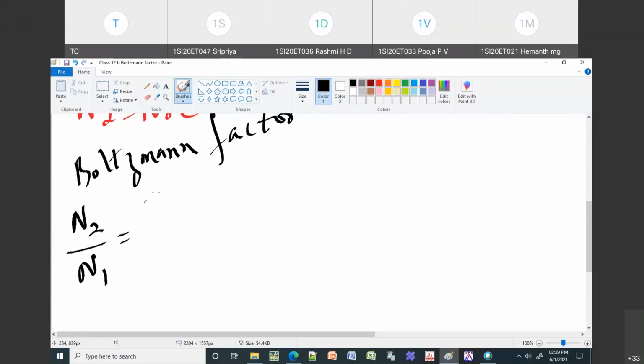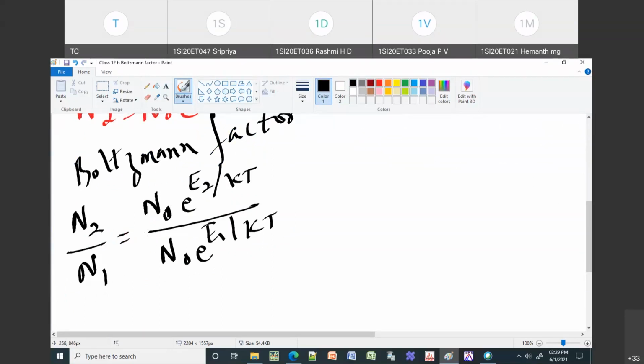So n2 is n naught e to the power of e2 by kt, and n1 is n naught e to the power of e1 by kt. So n naught would cancel, and then what you have is e to the power of e2 minus e1 by kbt. You can use kbt or kt, whatever you want. So this is your Boltzmann factor, e to the power of e2 minus e1 by kbt.